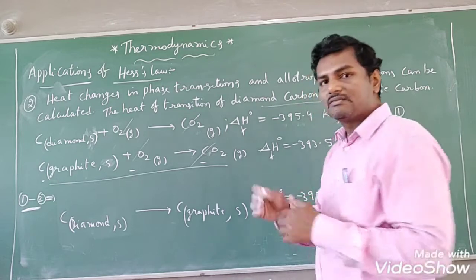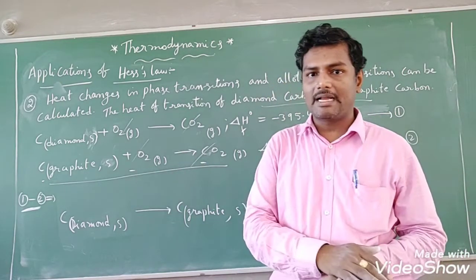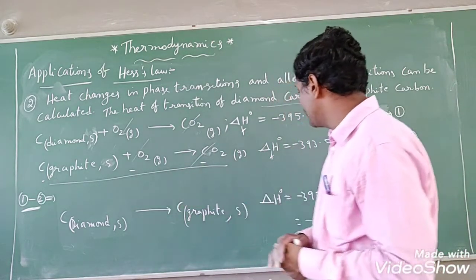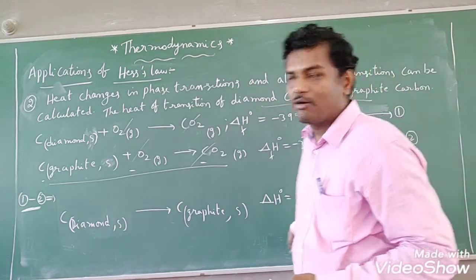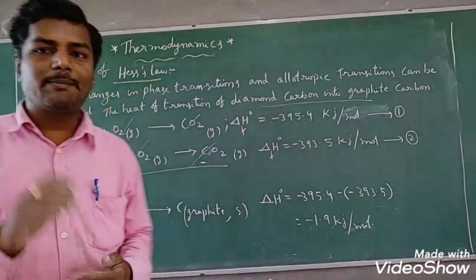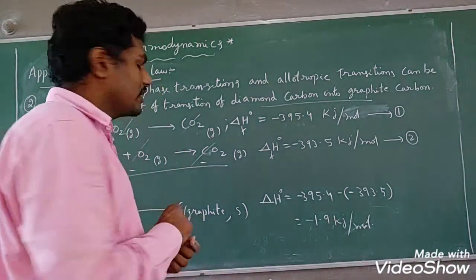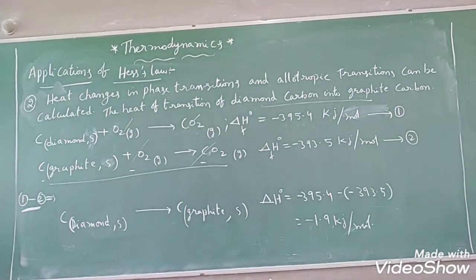Suppose you want to convert graphite carbon to diamond carbon, you will take the reverse reaction. So the same value but with a positive sign you will get. I hope everybody understood. These are the applications of Hess law. Okay? Copy this one, students.